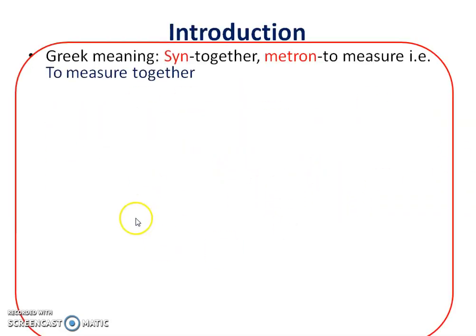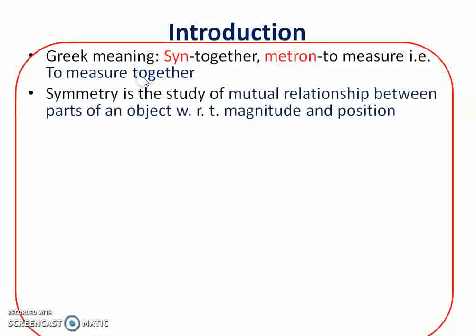Now what is symmetry? Now Greek meaning of syn, S-Y-N, syn means together, and metron means to measure. So the overall or the simple meaning of symmetry is to measure together. Basically, symmetry is the study of mutual relationship between parts of an object with respect to its magnitude and position.